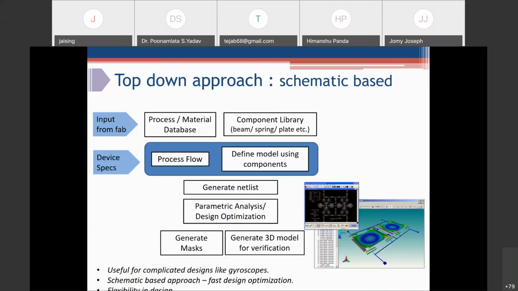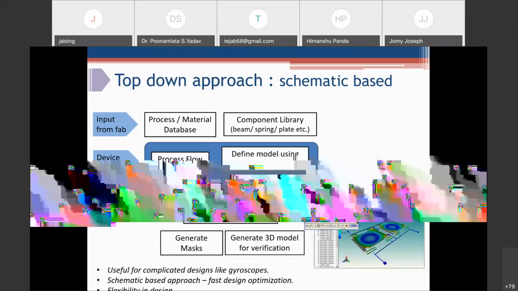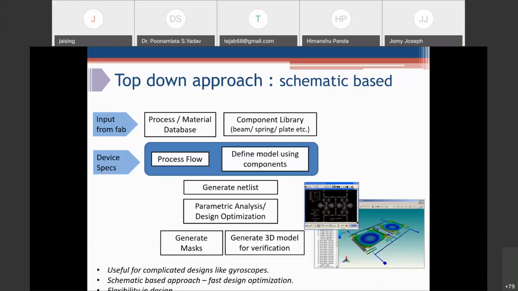Then you get the fab process and material database from the fab, and a library if available. This component library will have elements like beams, springs, plates, etc. Based on your device, you evolve your process flow and define the model using these available components.